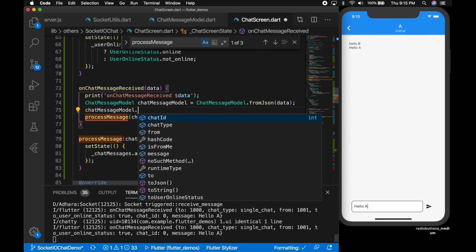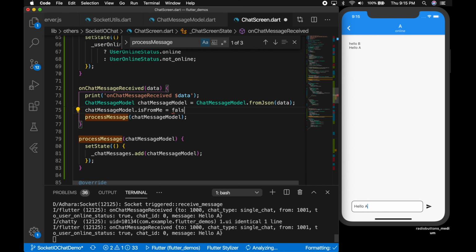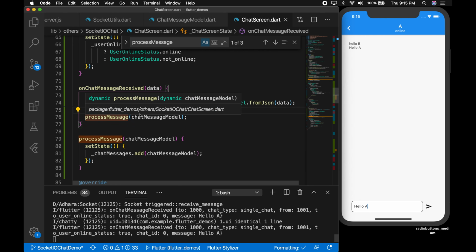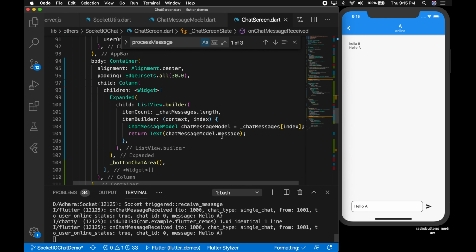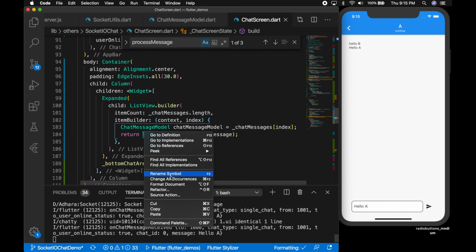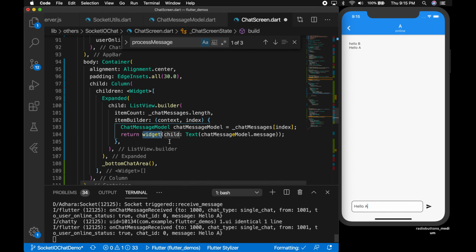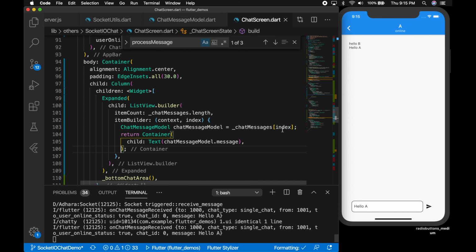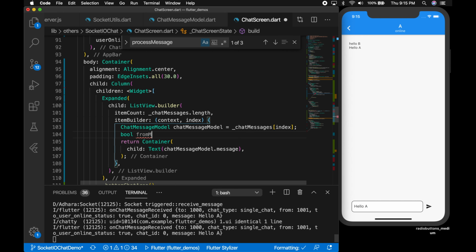Okay, and when the chat message is received, I'm setting it to false, so that means it's receiving from the other user. Okay, you can implement it in your own way, in your own logic, so I'm just making it simple.